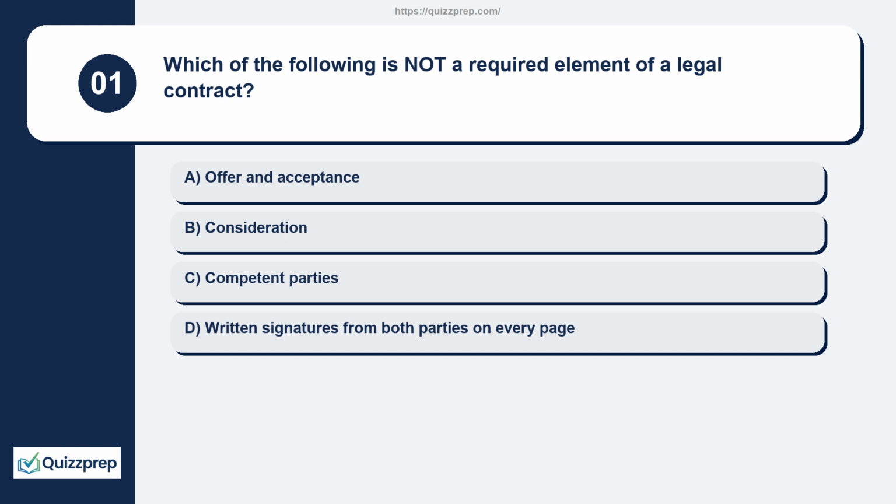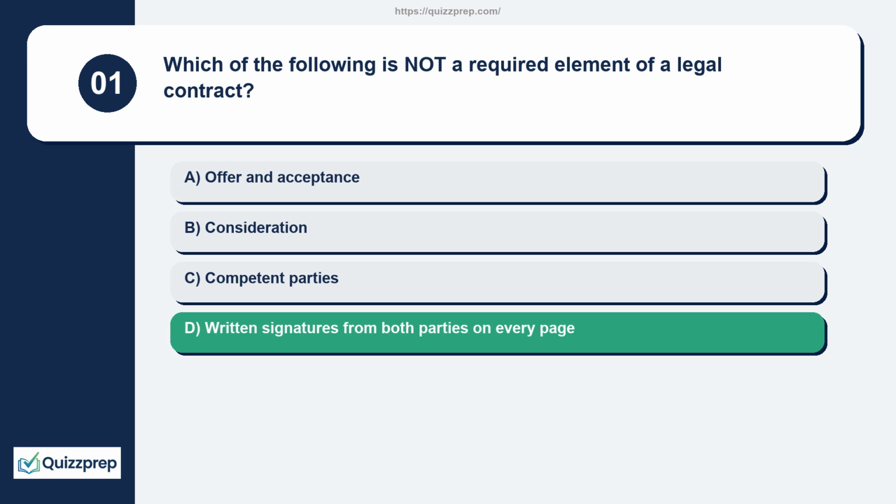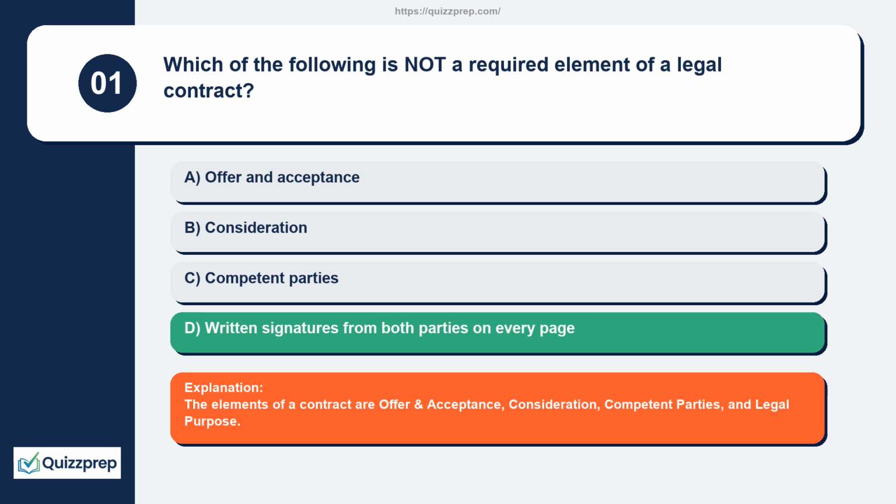Question 1. Which of the following is not a required element of a legal contract? Offer and acceptance, consideration, competent parties, written signatures from both parties on every page. The elements of a contract are offer and acceptance, consideration, competent parties, and legal purpose.